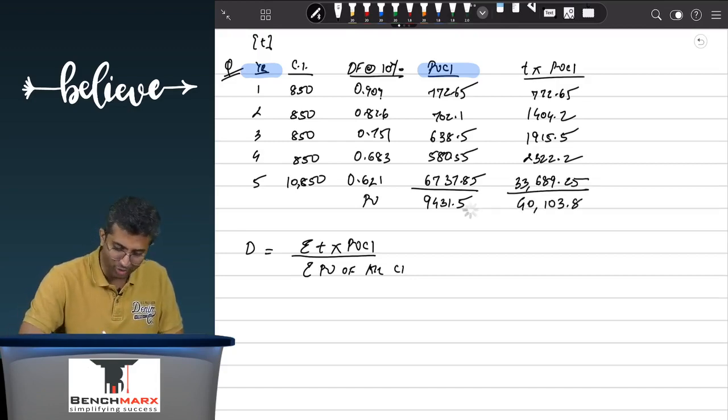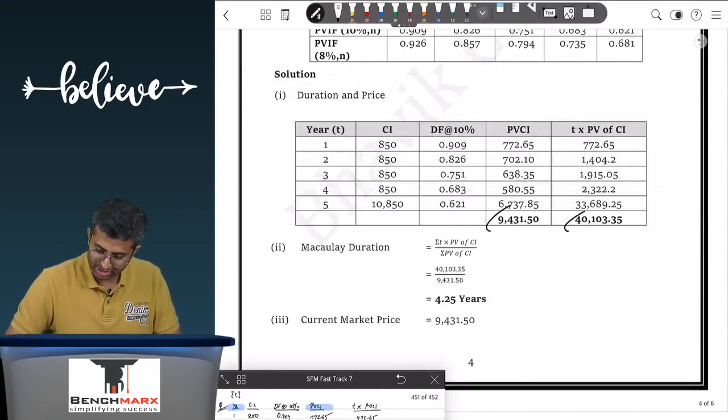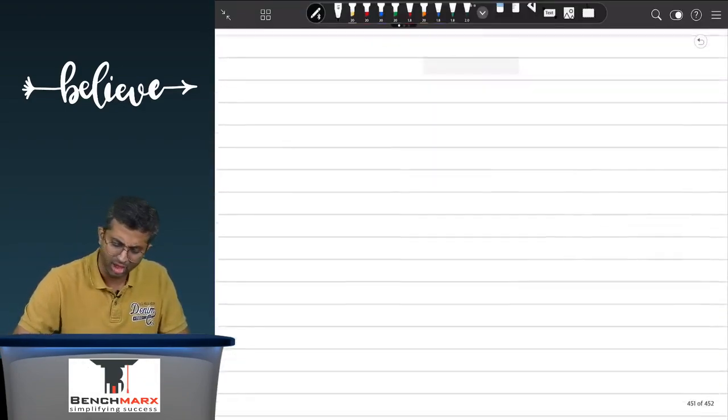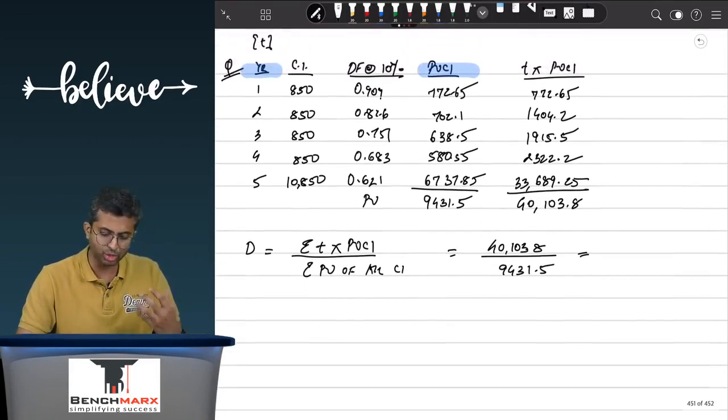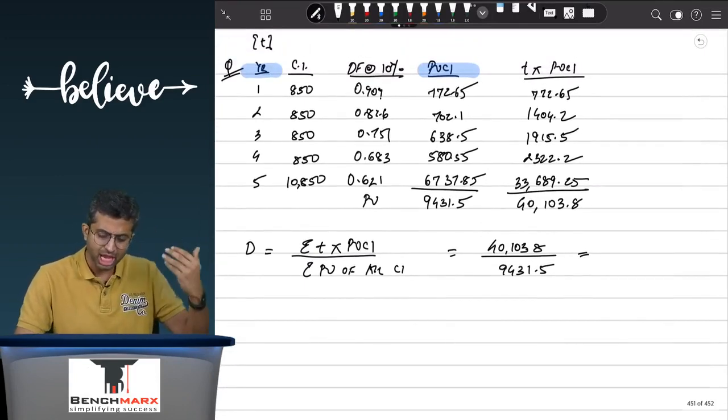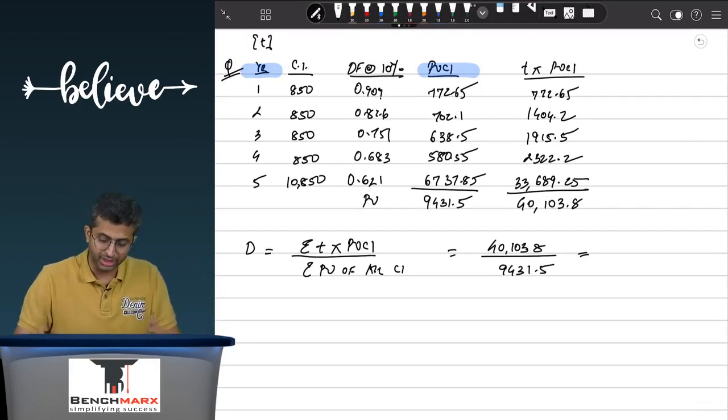I hope I have not done a silly calculation mistake. So that's approximately the same. So this is 40,103.8 upon 9431.5. So over here the numerator is the summation of T into PVCI. So basically you are taking the weighted average, you are taking T as a base and then PV of CI is the weights. So over here divided by 9431.5 and you get approximately 4.25.